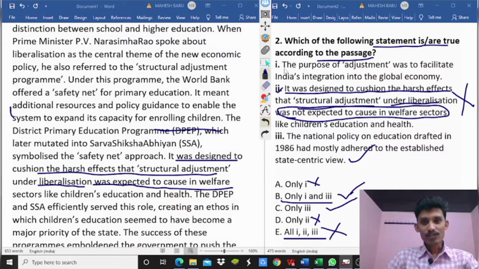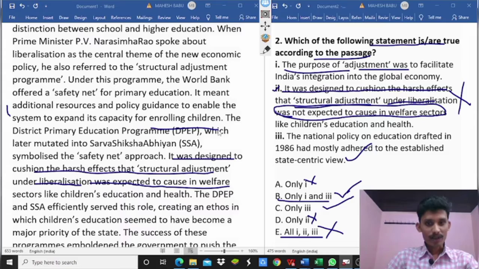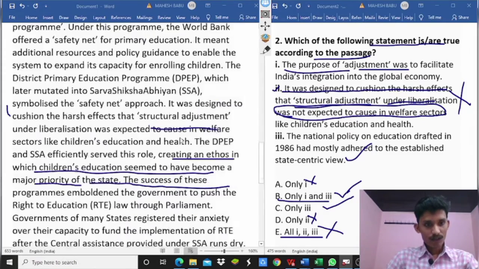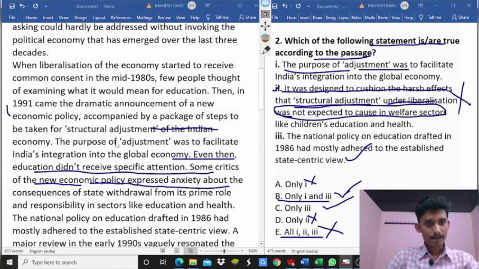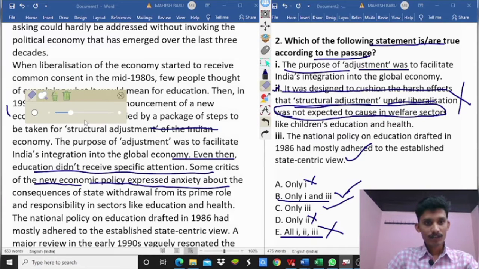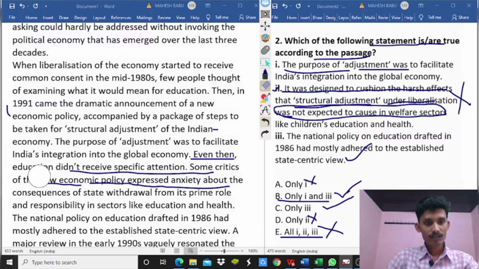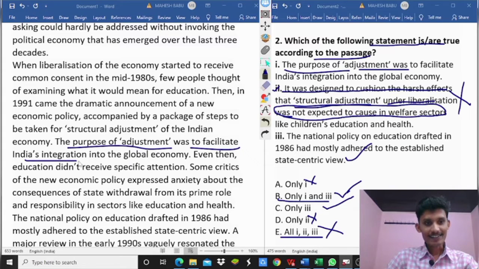Next, first point: the purpose of adjustment was to facilitate India's integration into the global economy.